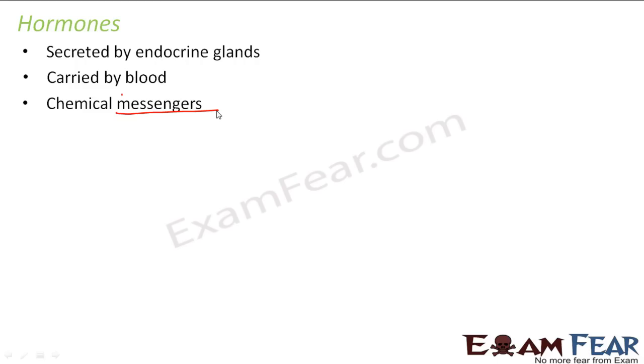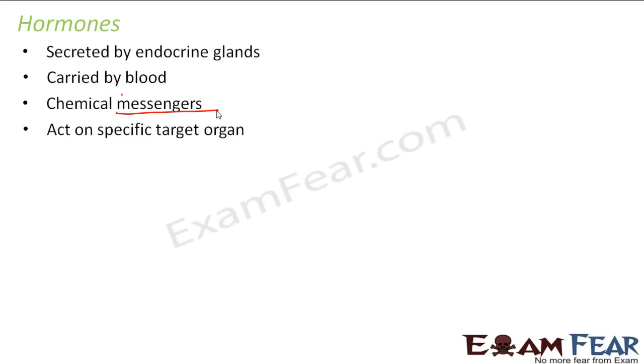So they start moving from the area of production, that means the area where they got produced by the endocrine gland, and they move into another area of action. Area of action means the area where the target cells are located. Now these hormones have a very specific behavior: they always hit a specific target organ. It is not that the hormones will go and hit each and every cell of the body. They will hit only some specific cells which need to be hit. So these hormones are called chemical messengers because they carry information from one cell to another. They move from their area of production to the area of action, and they are carried by blood.